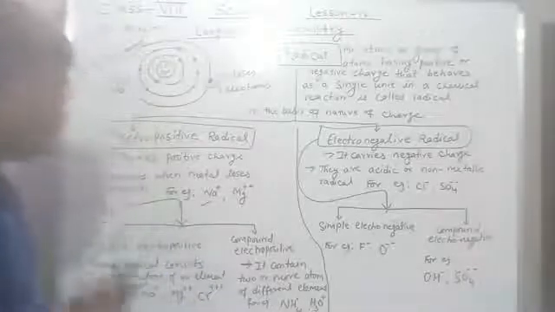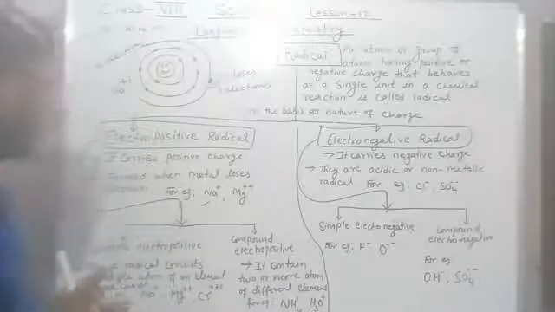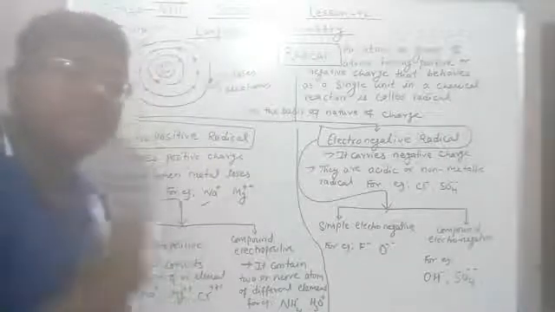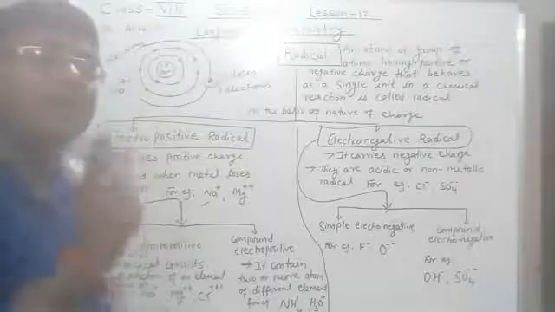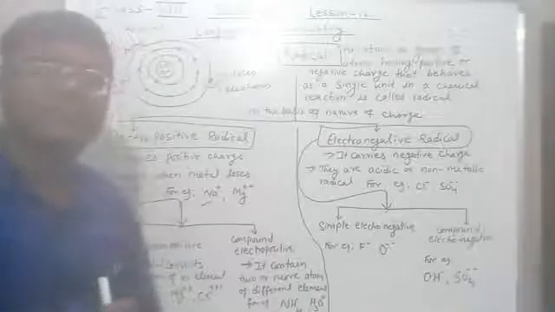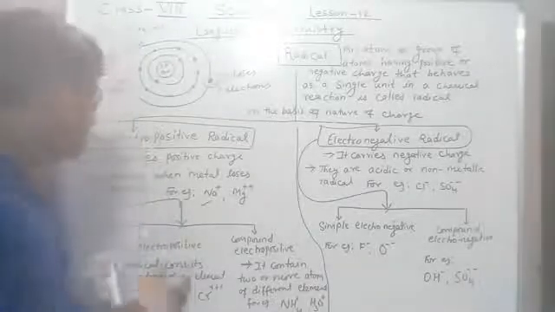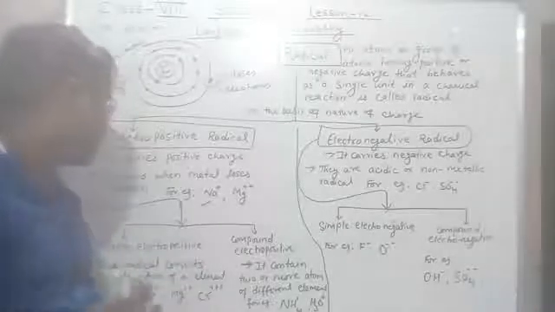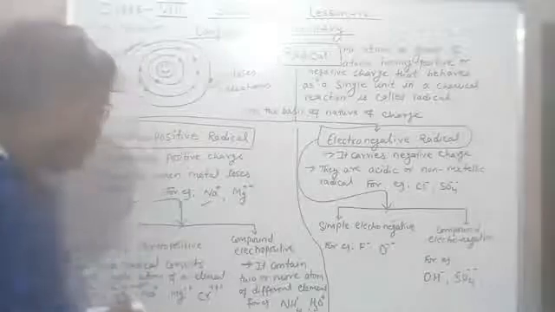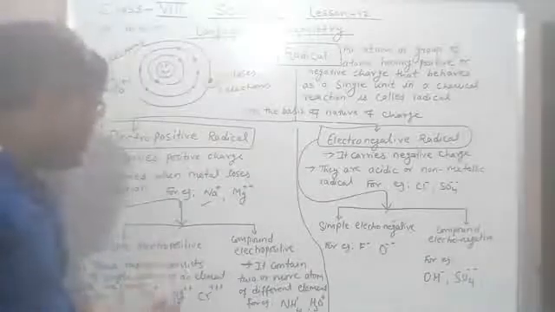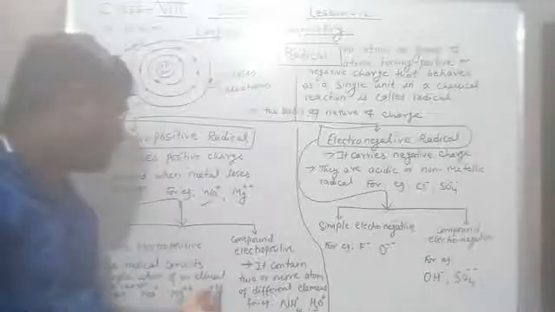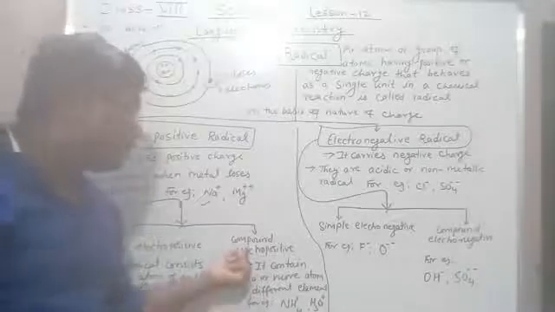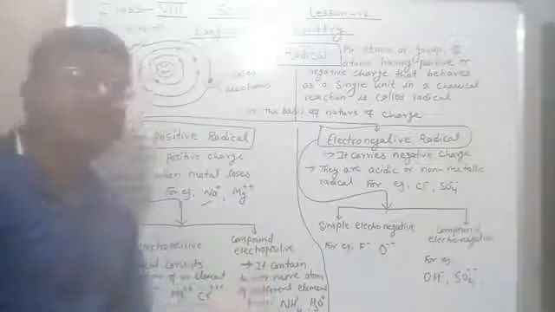Okay, so listen very carefully. Those radicals which consist of only one atom with positive charge are called simple electropositive radicals. Examples are Na+, Mg++, Cr+++. And the next one is the compound electropositive radical.